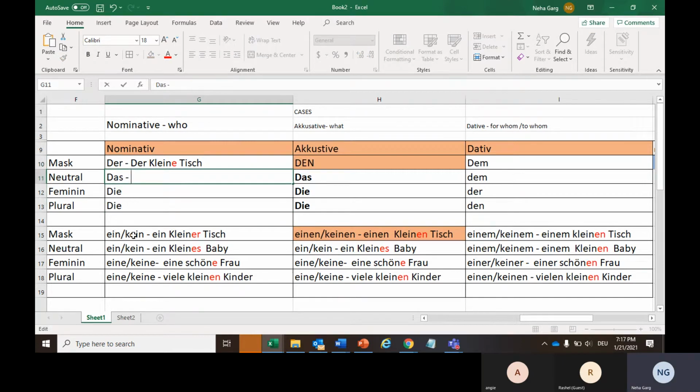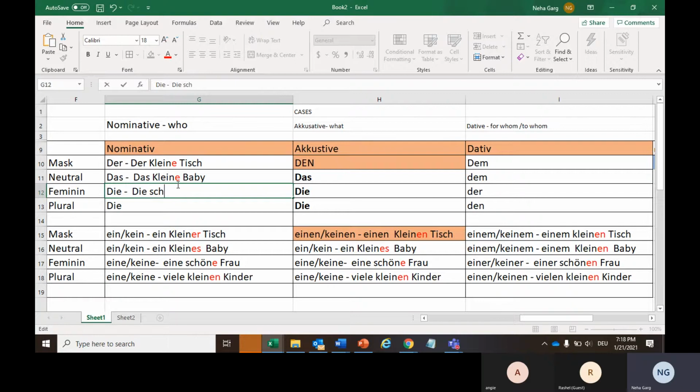Same will happen with das. So here I had to add extra es because nothing was declared here. But since the gender has been declared with das already, I will write das kleine Baby. Here I will just add an extra e. Now if I talk about die, here also I will just add an extra e.